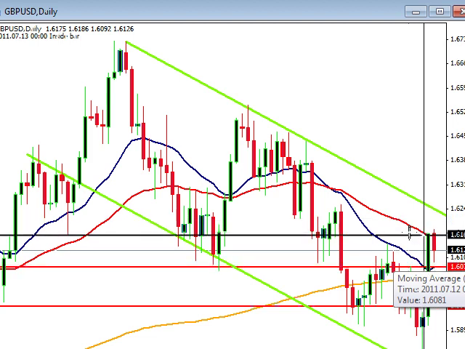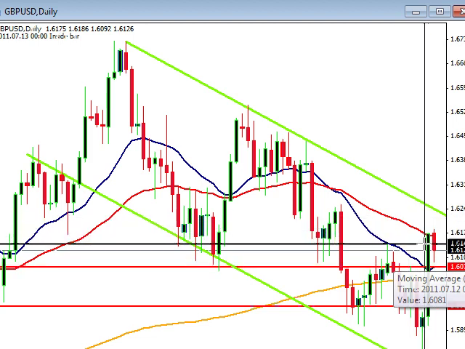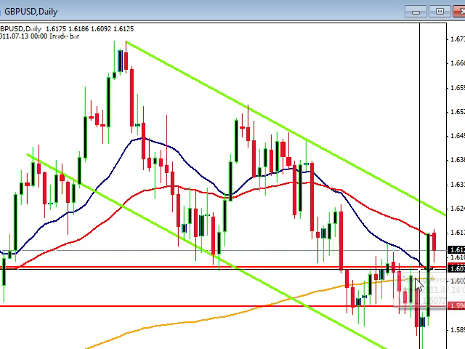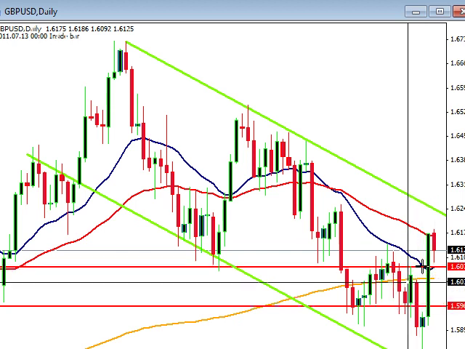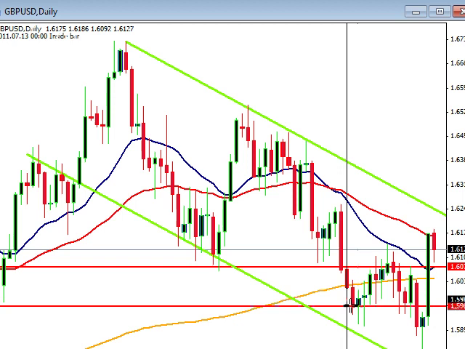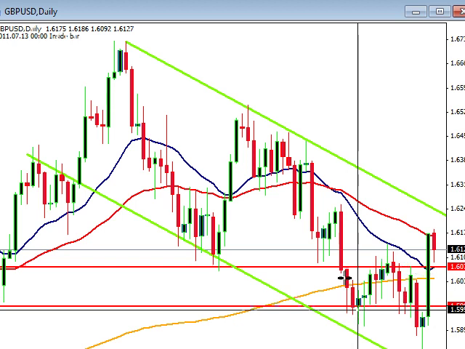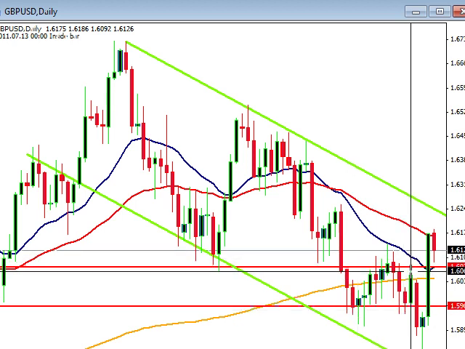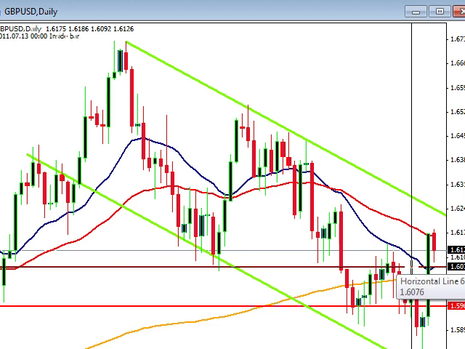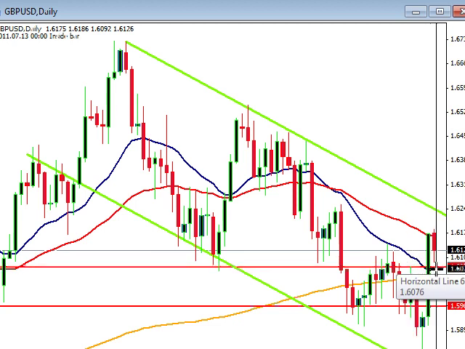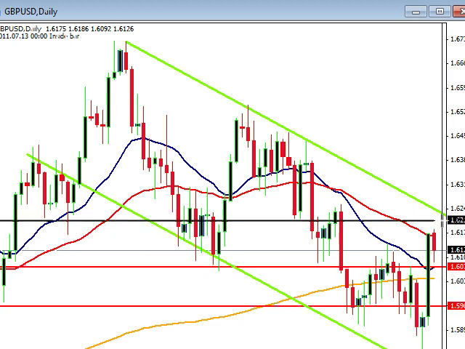The other thing you can see is we were pausing at the 50 moving average, and we got a little pullback now. So we have to see this channel that we're in on the daily chart. What was resistance now becomes support at about 1.607. Will this hold as we move towards the top of our downtrend channel?